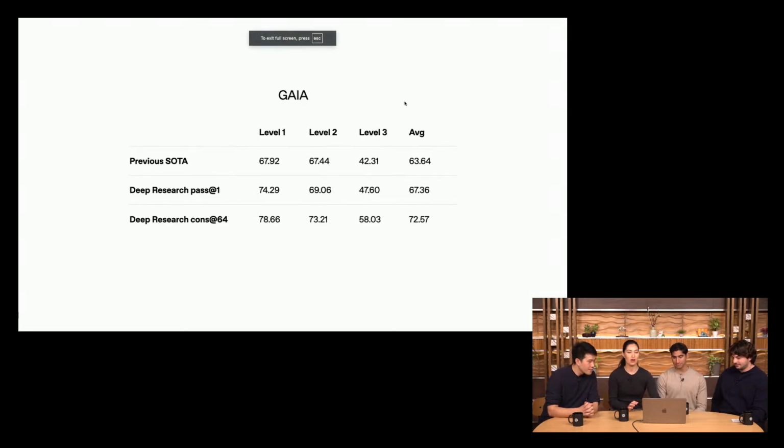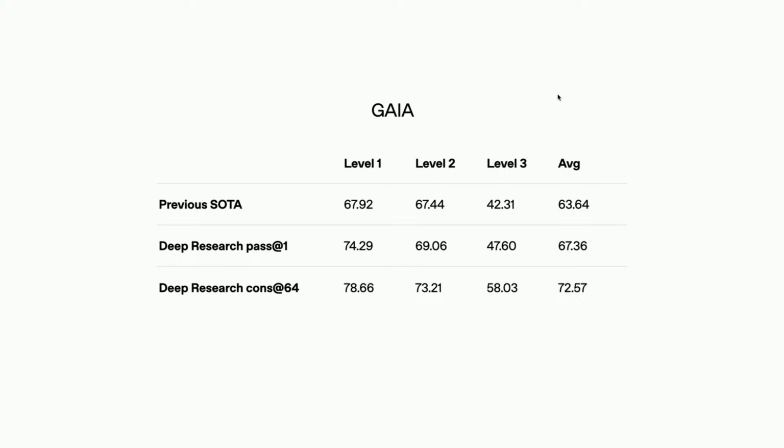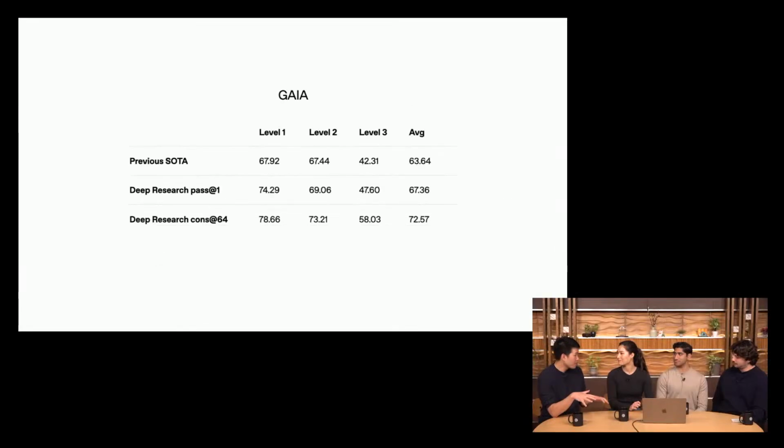On another benchmark, GAIA, that measures the model's agentic capability and requires web browsing, multimodal capability, code execution, reasoning over files, the model also reaches a new high on all 3 levels of difficulty. We've also put together some internal benchmarks that are pretty broad-based. Can you talk about those?